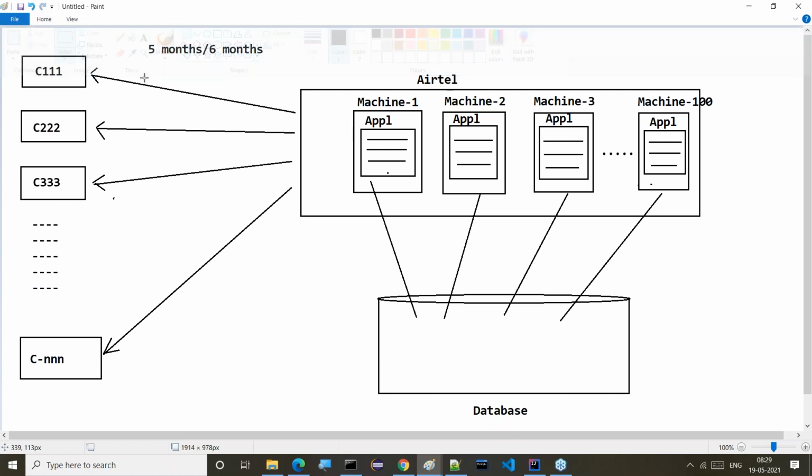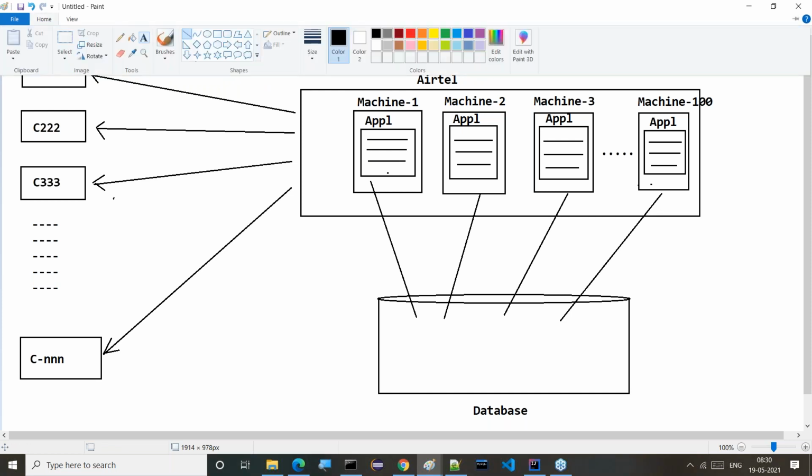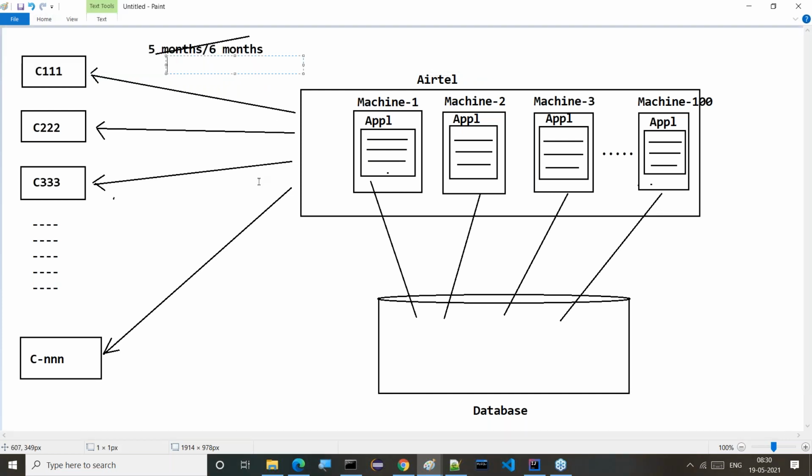Previously it might take 5 to 6 months, but if we take 100 machines, the bills will be generated within 10 days. So 10 days is sufficient to generate bills for all the customers, and we are able to achieve our goal.